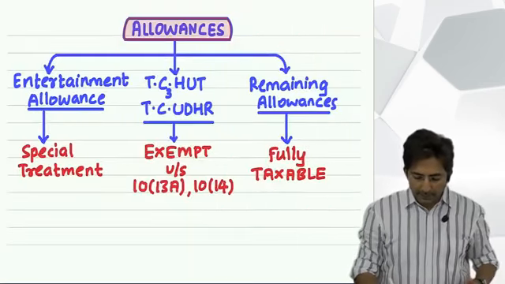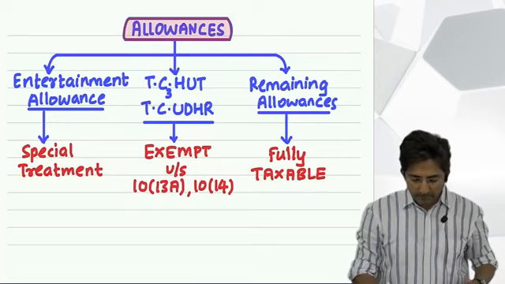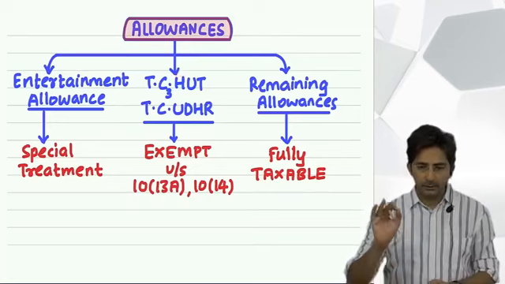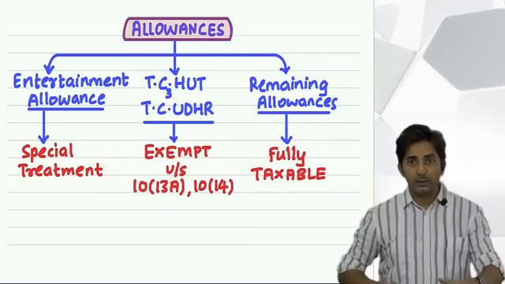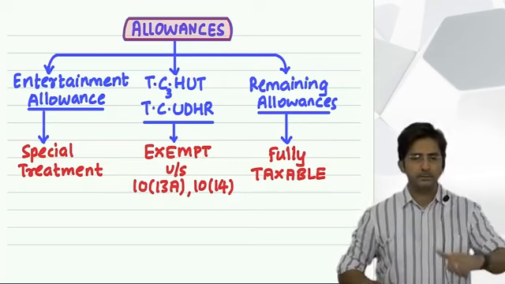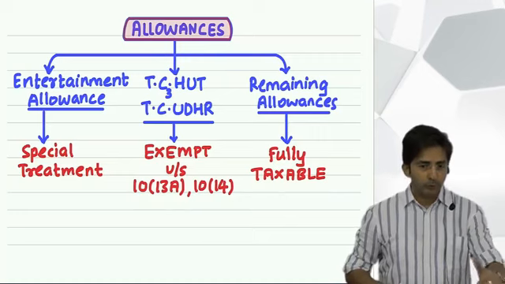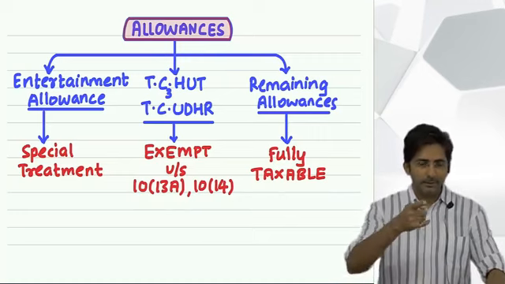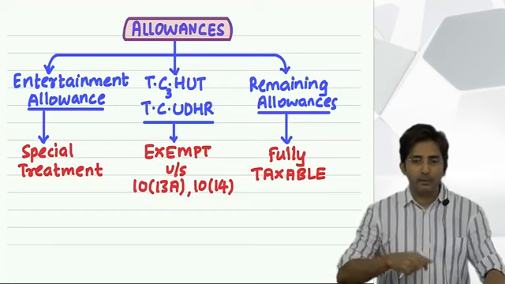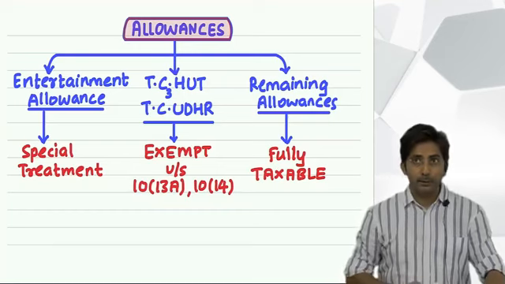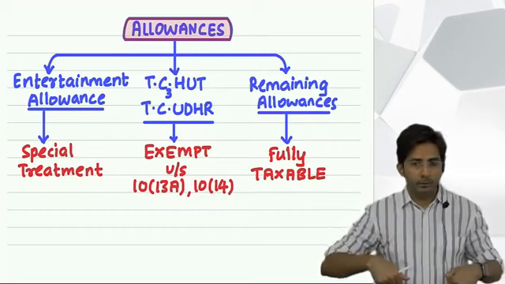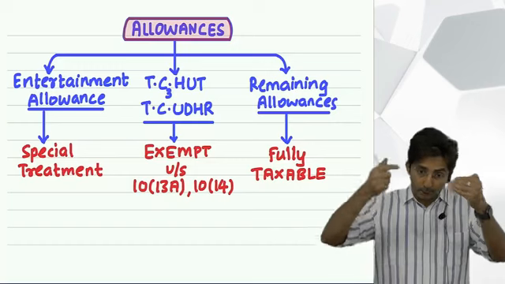Okay. Then after H, U stands for underground allowance. You know to whom this allowance is given? Employees working underground in coal mines. There is a movie also right now, you know. Yes, Mission Raniganj. Okay, there was a movie recently, with Akshay Kumar. There you saw people working underground in the coal mines. Okay, means you have to work under the ground.